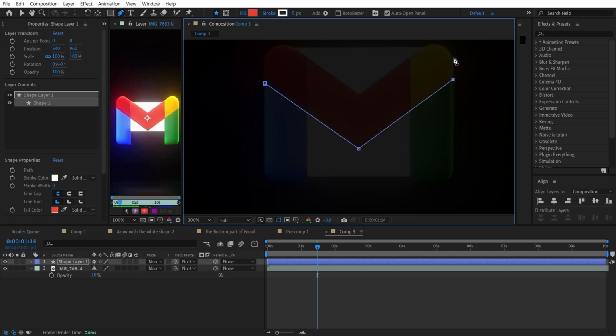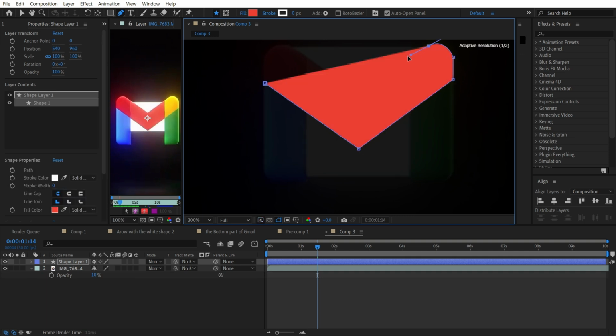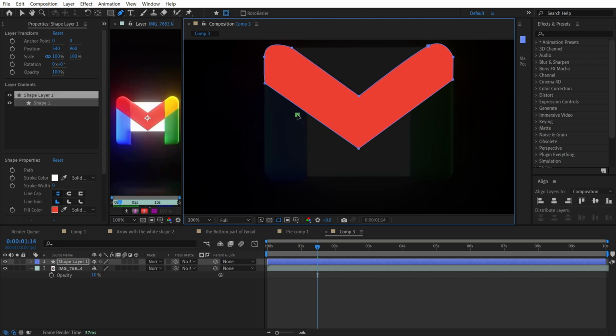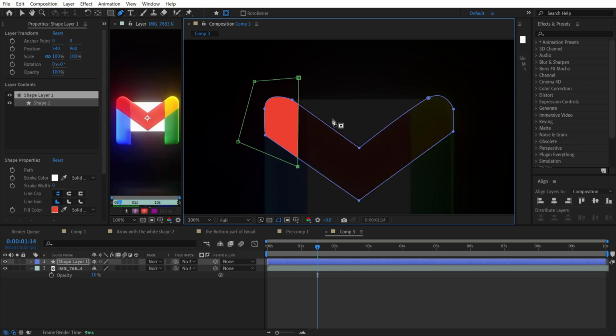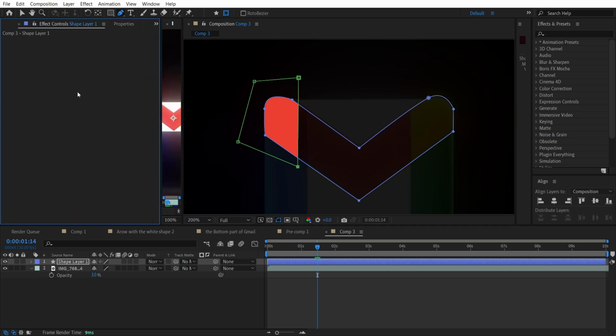As I said, it will not be perfect. I'm making it rough and I just want to show you the main principles. For example, it will be like this. As you can see, it's not perfect at all, but my goal is just to make sure you are able to recreate it by yourself. As you can see, I already created mask number 1 and we need to find the effect controls.